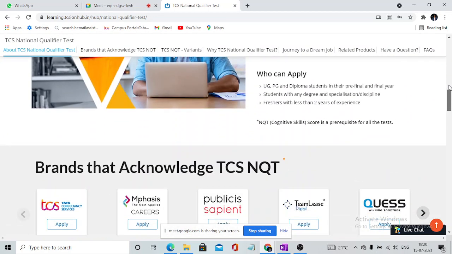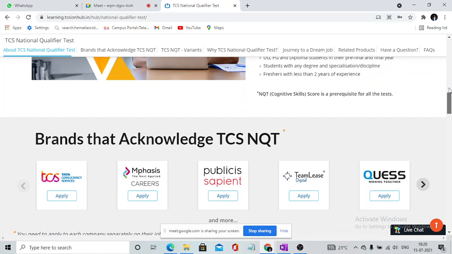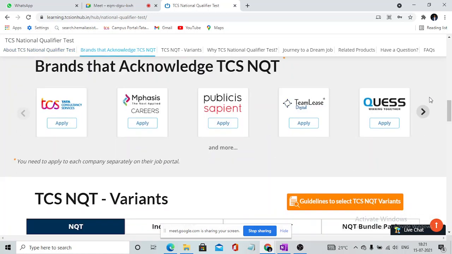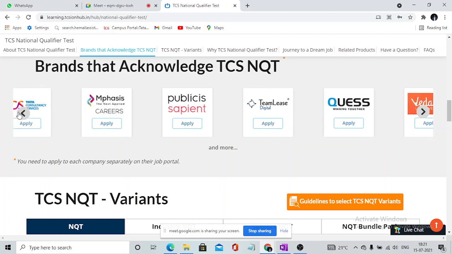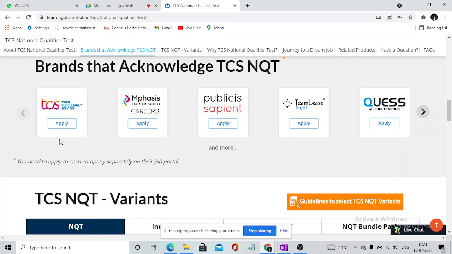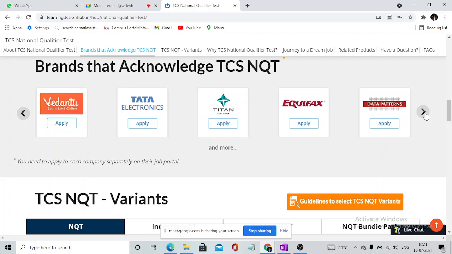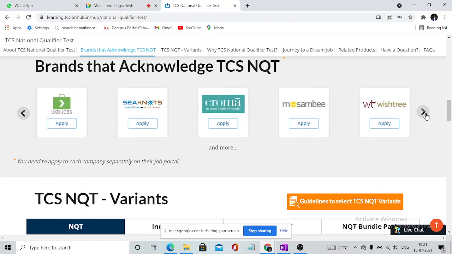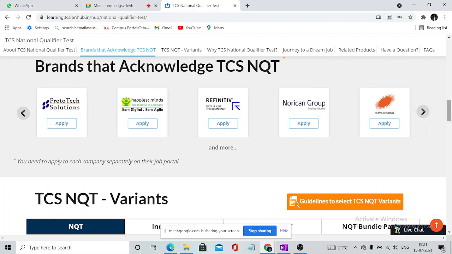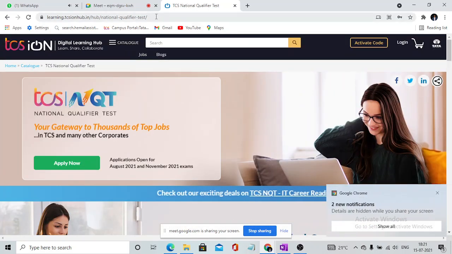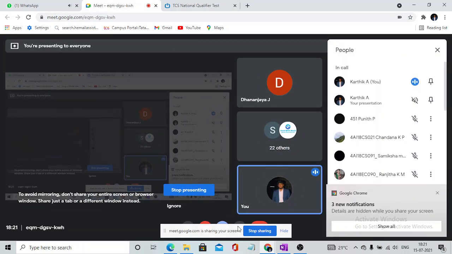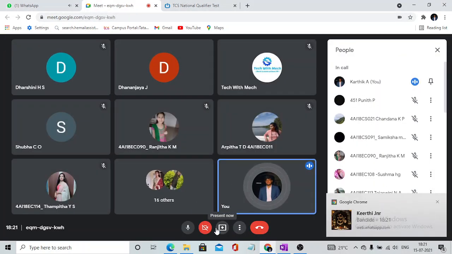And one more thing, guys, it's not only TCS which will be hiring through the NQT. You'll have these companies which will also be hiring through it. See, TCS will be hiring, Mphasis, Publicis, Ambient, Teamlease, Quest, Vedantu, Tata Electronics, Titan Company, Equifax. So these will all be companies hiring based on your NQT score as well. If you write the exam and feel that you have not cleared TCS, don't just say no, I have not cleared.